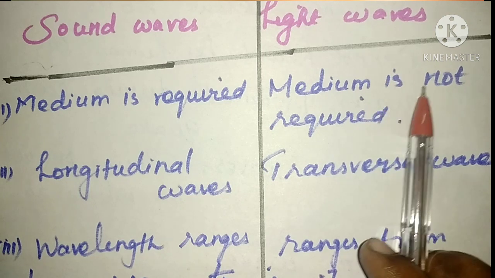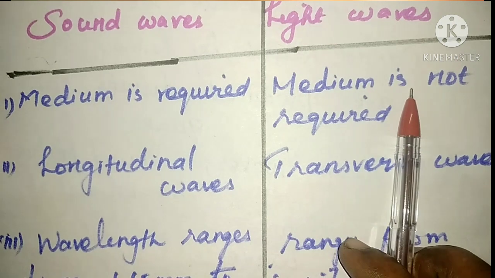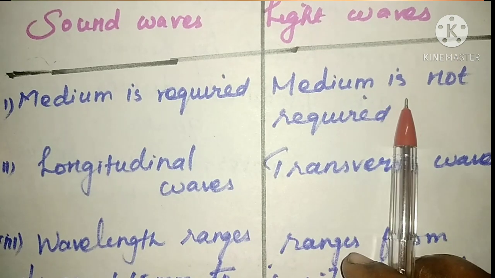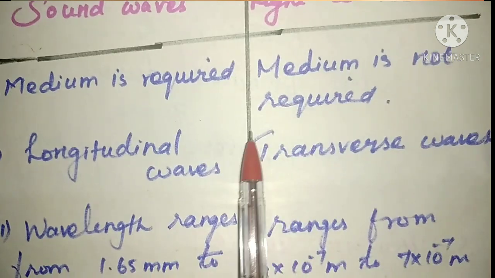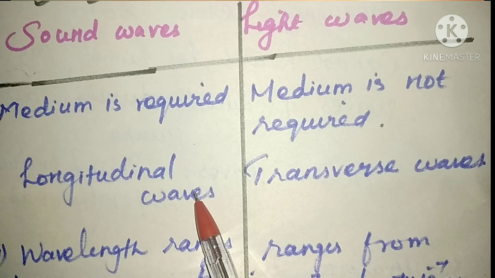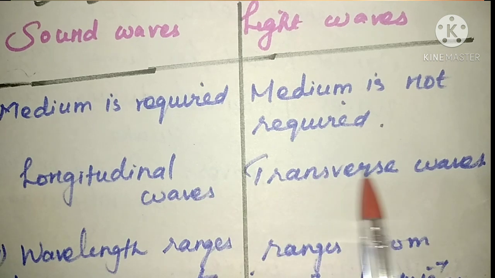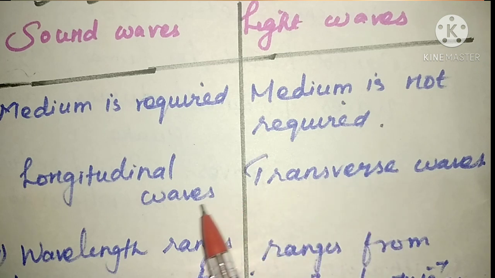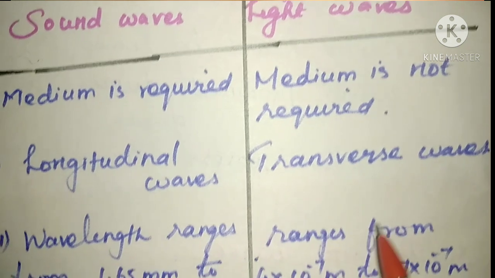Already we learned the properties of light, isn't it? So it does not require any medium for its propagation, but the sound waves require a medium for their propagation. And the sound waves are what type of waves? Longitudinal waves. Sound waves are longitudinal waves, and the light waves are transverse waves. These are the longitudinal waves and these are the transverse waves.